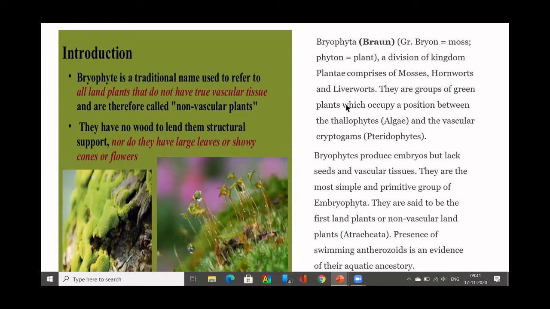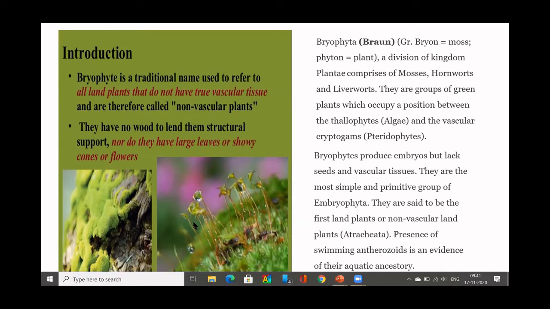Examples are Marchantia, Riccia, Anthoceros. We have studied Funaria. So all these belong to the division Bryophyta. They are green plants with chlorophyll. They have characters resembling both algae as well as pteridophytes.